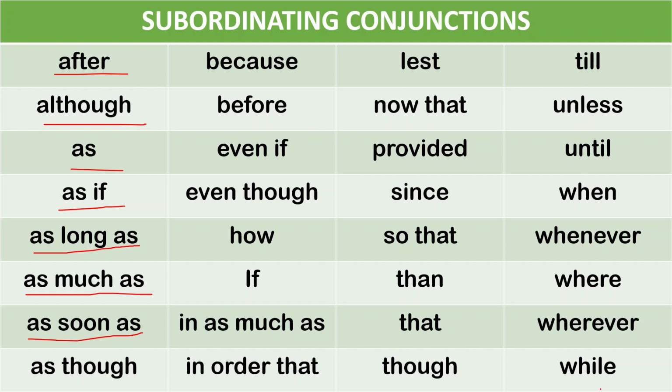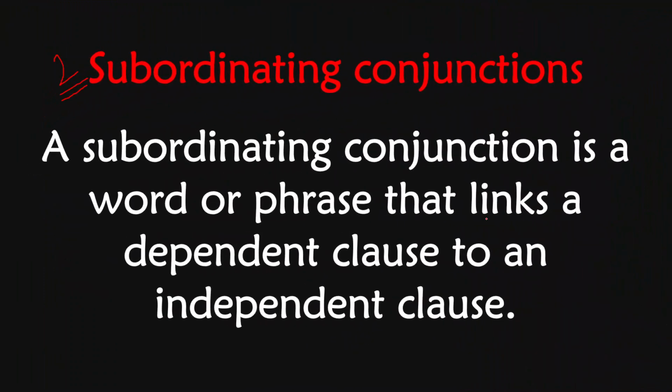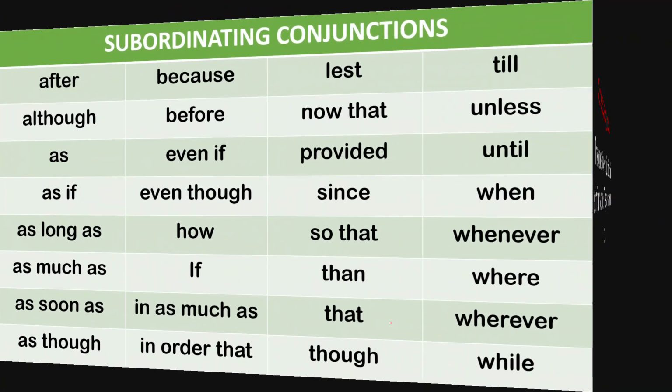So these are some subordinating conjunctions. When you are writing your question paper, this is the most important thing for students preparing for competitive examinations, or in your college or school study. This part always comes in your question paper, like find out the subordinating conjunction. So keep it in your mind, make a note of it in your notebook and practice it. These are the subordinating conjunctions which play the role in a sentence that links a dependent clause to an independent clause. Okay, students, I hope this is clear to you.